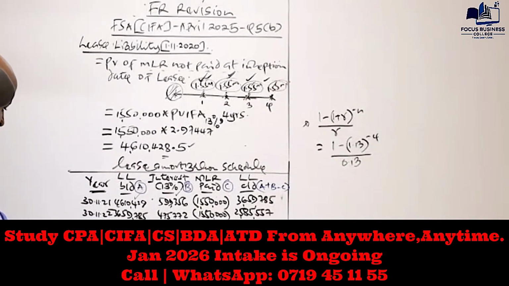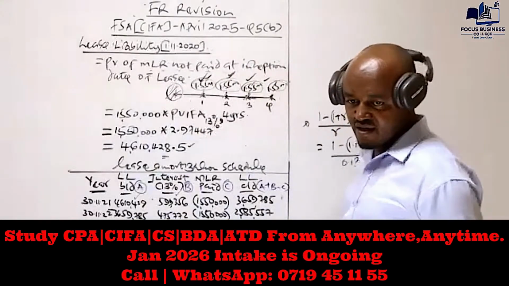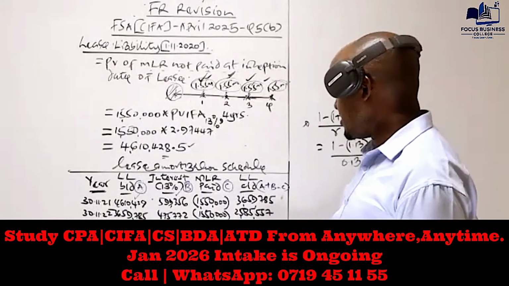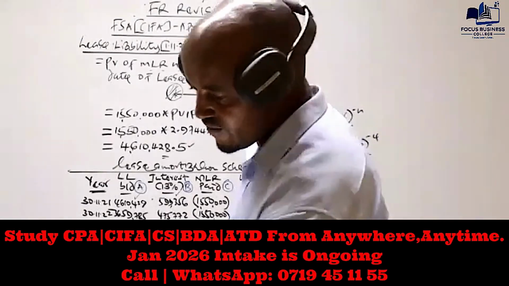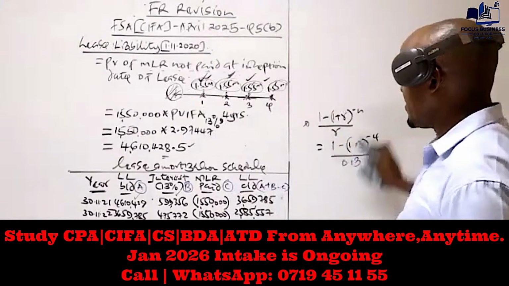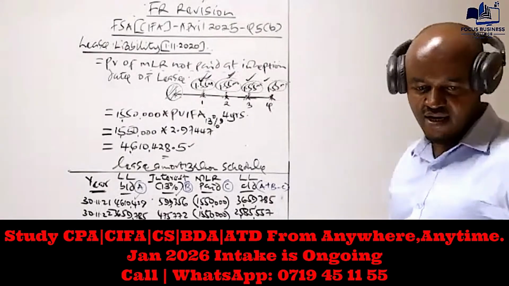So 1,371,679 plus 178,318. You can see it comes to around 3, but essentially it should be 0. The reason you're not getting 0 is because of rounding off. So that's basically how we prepare this amortization schedule to amortize our lease liability.